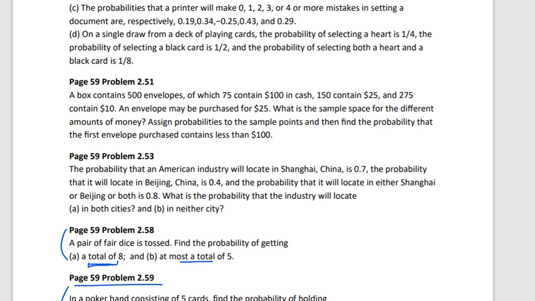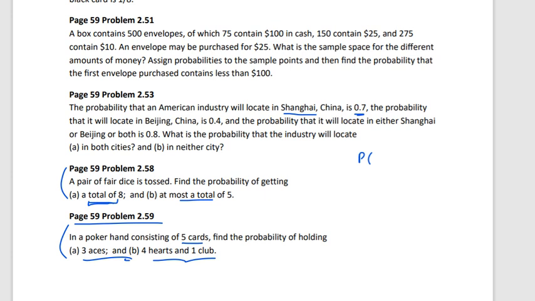Now, for example, here the probability that an American industry will locate in Shanghai, China is 0.7. So let's say S for Shanghai and B for Beijing. Probability of S is 0.7. Probability of Beijing is 0.4. And the probability that it will locate in either Shanghai or Beijing means probability of S or B.